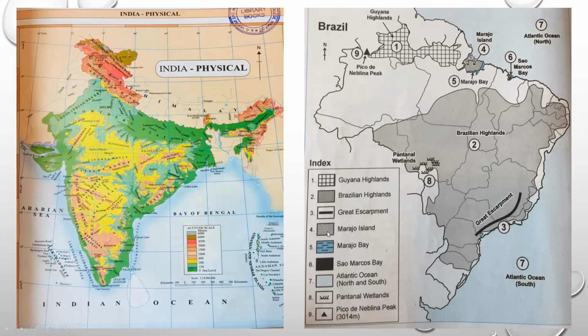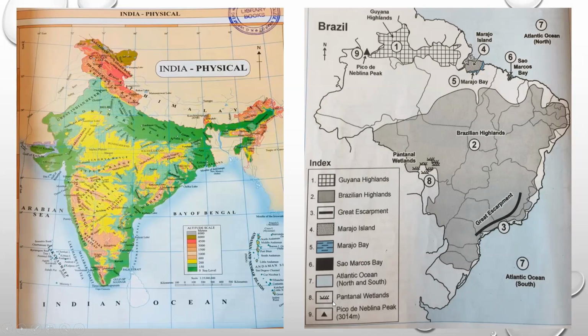Then you can see this cross slanting lines for Marajo Islands here, this island which is situated in the eastern north coast. Next, you have the Marajo Bay next to it. Then you have the Sao Marcos Bay. So these are all the islands and bays which are found on the coastal area, north coastal area of Brazil. Next, you have Atlantic Ocean, north and south. So here in this north direction, this is the North Atlantic Ocean, and this in the south direction, it is the South Atlantic Ocean.